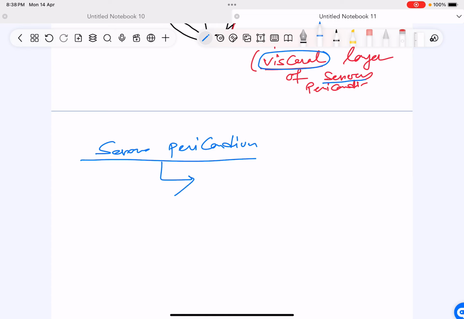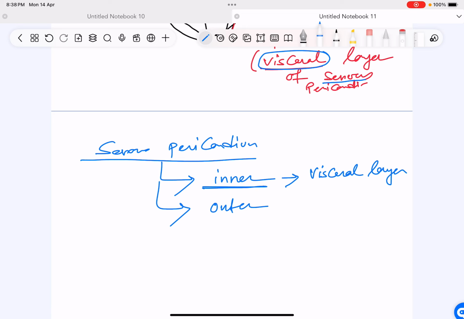The serous pericardium has an inner part and an outer part. The inner part is attached to the myocardium, which is the visceral layer of serous pericardium, known as epicardium, and the outer layer of serous pericardium is known as the parietal layer of serous pericardium.